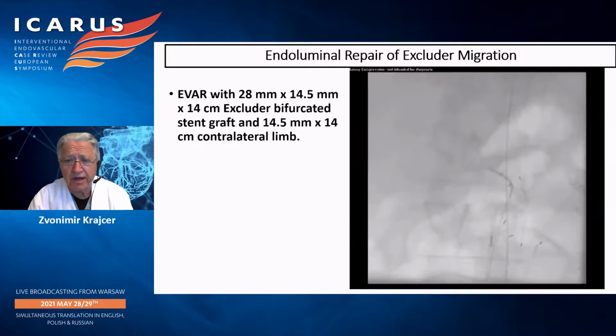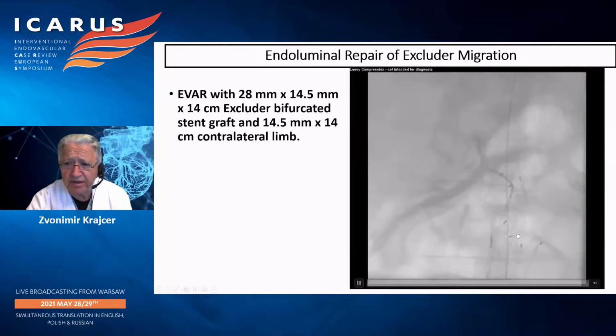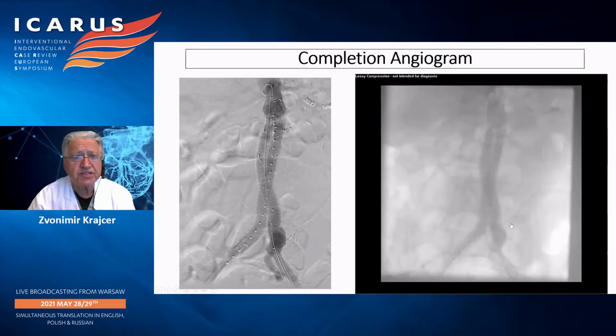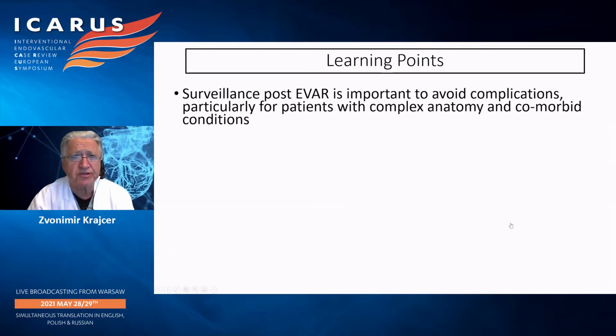So this Excluder was placed within the existing Excluder that we can see lower down right here. This is the completion angiogram, which showed successful results with an excluded ruptured aneurysm and no evidence of endoleak.